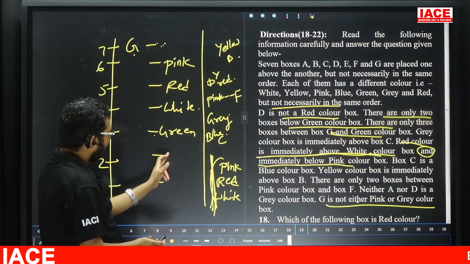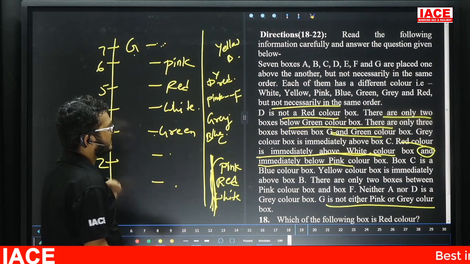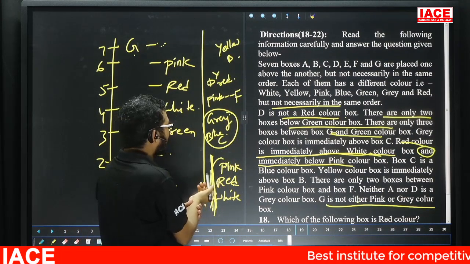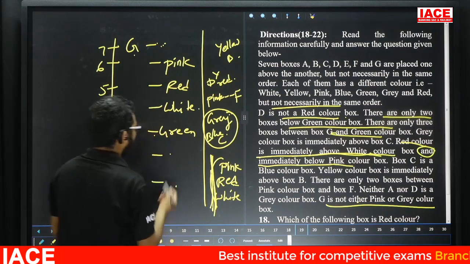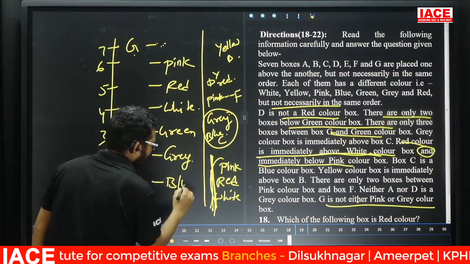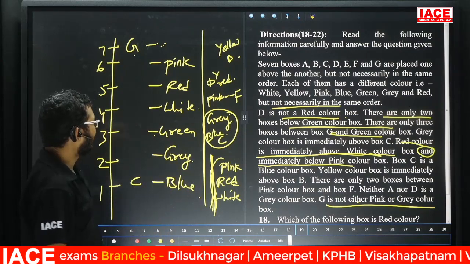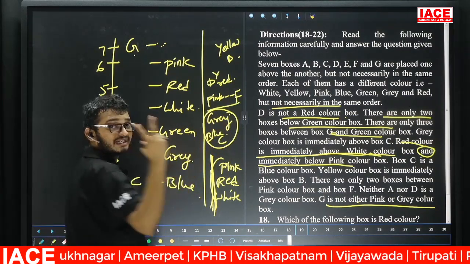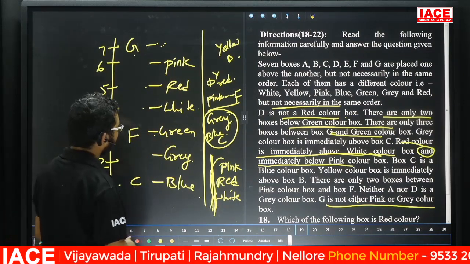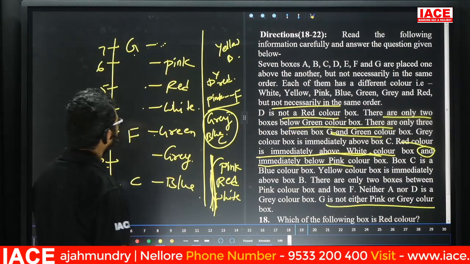Yes. Now down here we are having 2 persons are immediates. Take care. Gray is immediately above C. But here C is blue color. Now gray. Now this one is what? Here C. Now C is blue color. Yes. If you know about pink, between pink and F, here we are having 2 boxes. Now pink 1, 2. This one is what? Here F. Now remaining color is what? Check here.